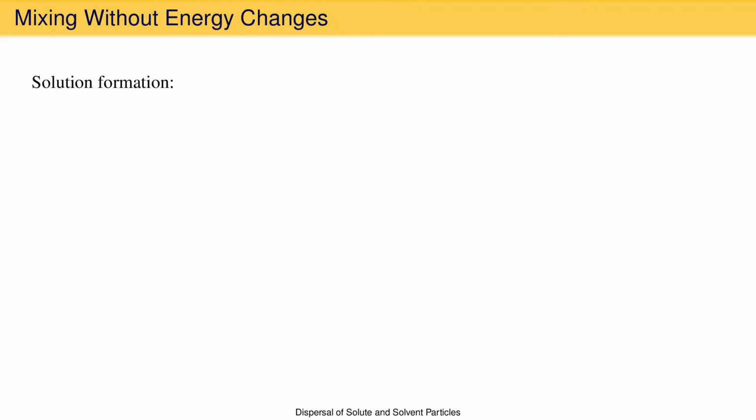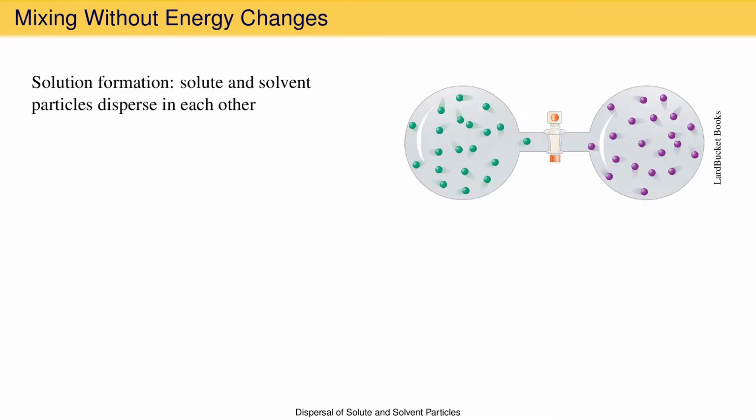The formation of a solution requires that the particles making up the solute and solvent disperse in one another. This can be illustrated by thinking about two different gases in separate containers isolated by a valve. With the valve closed, the gases occupy their own container and do not mix. Their motion is constrained by the valve.